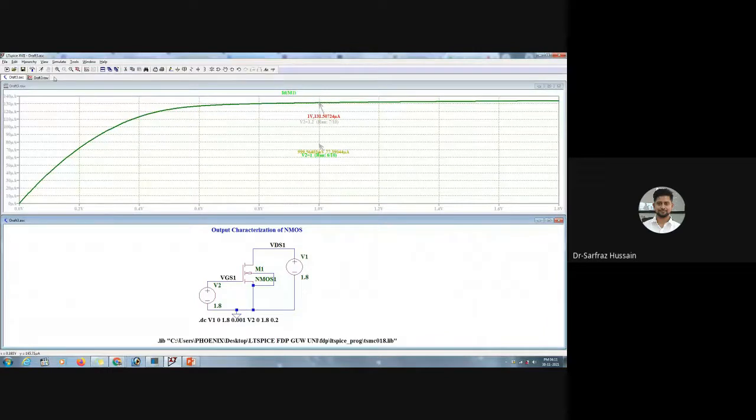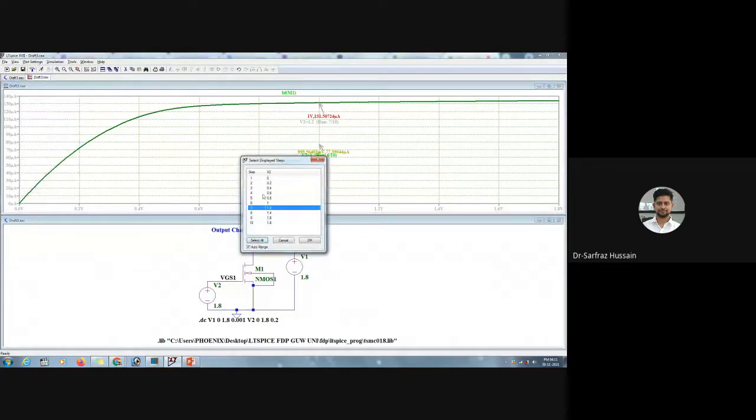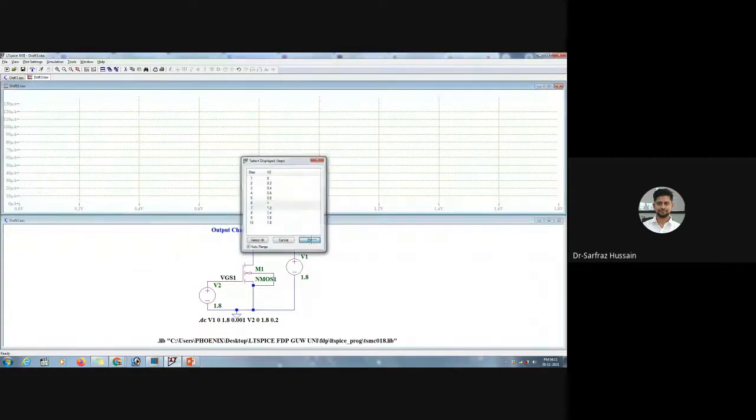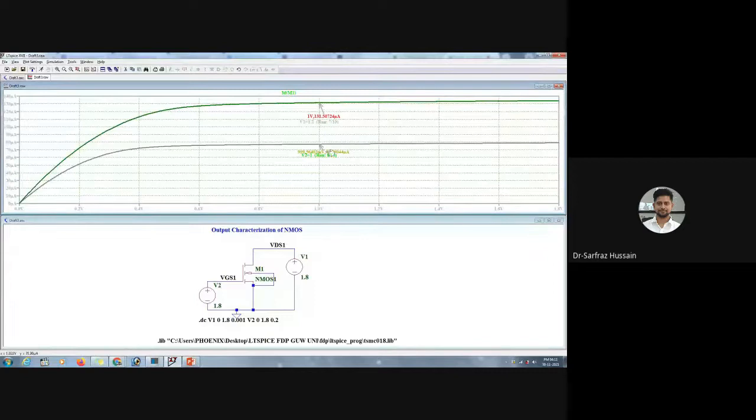Now I will plot two curves. I will click on plot settings and select the steps 1 and 1.2. As you can see, when I clicked on 1 and 1.2, you can see the values over here. Here it is 77 microamperes, and here it is 131.50 microamperes. So it will show you the particular values for this one.